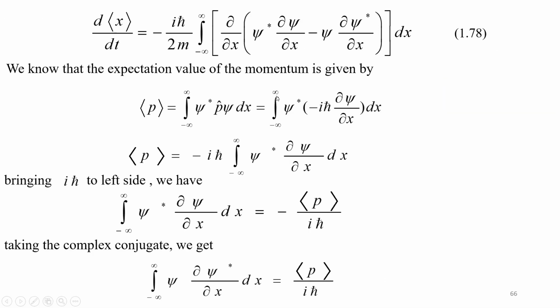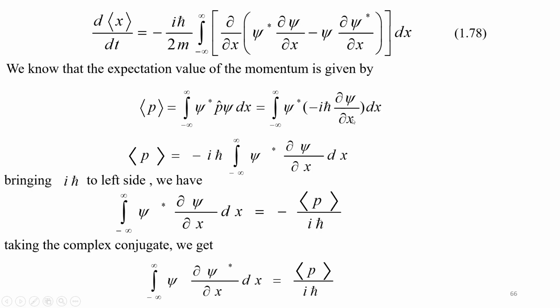So I have written the same equation here. Now we know that the expectation value of the momentum is given by the P operator sandwiched between the wave function and its complex conjugate. And we know the expression for the P operator is given as minus i h cross d by dx.